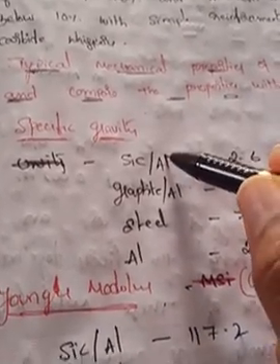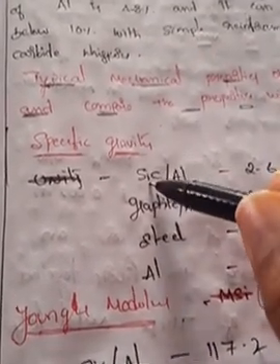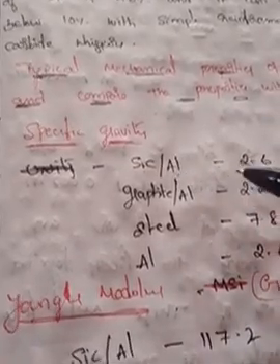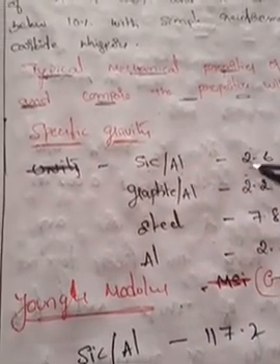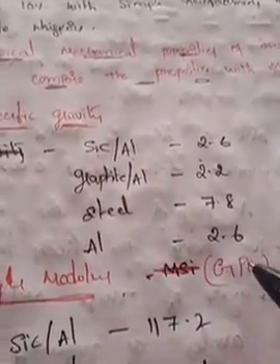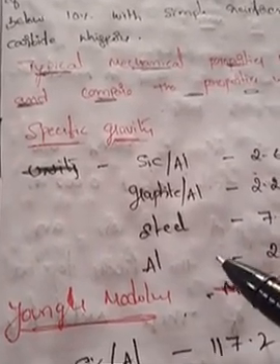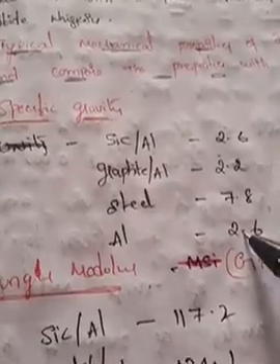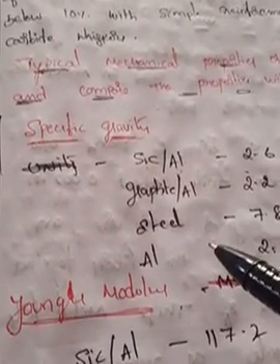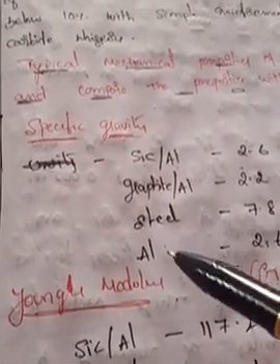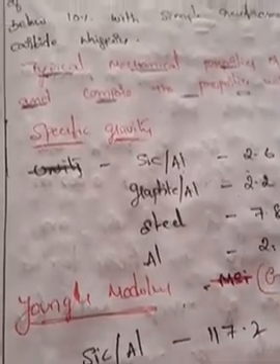Aluminum is a metal, so silicon is a fiber. Silicon added to the aluminum, then you can get the specific gravity of 2.6. So for aluminum also we can get 2.6. See, the steel has a higher specific gravity, 7.8. Mostly we need to decrease the specific gravity of a material in application-oriented uses.